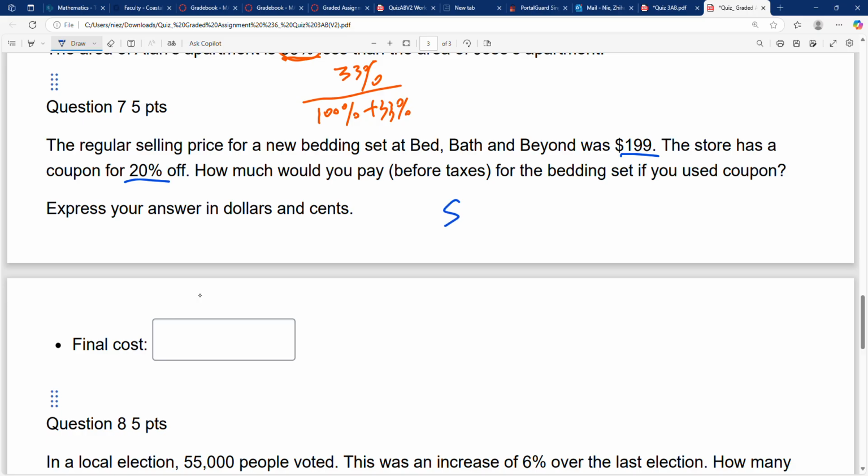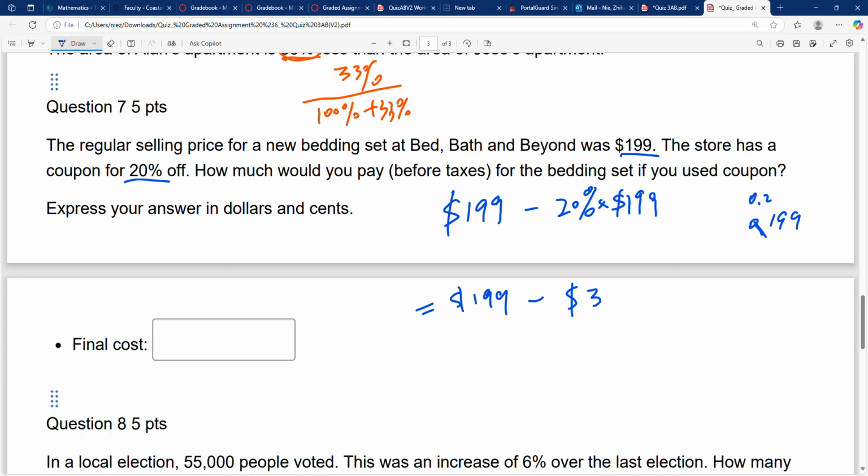The original price is $199, and with the coupon you get 20% off, so you compute $199 minus 20% times 199. That's 0.2 times 199. You can look at 0.2 times 200, which gives you 40, then minus 1.